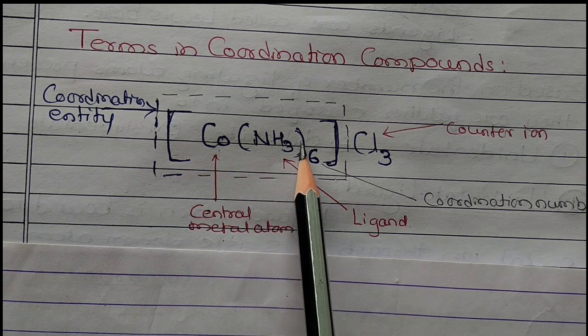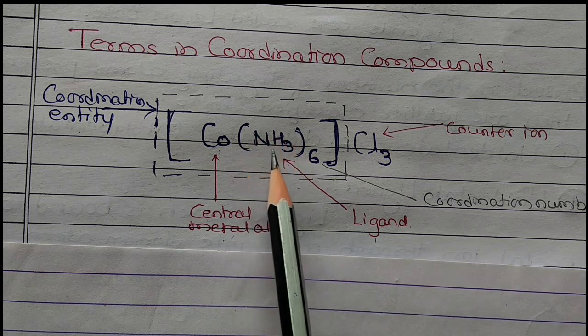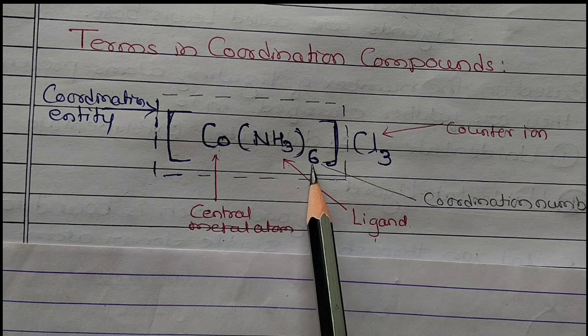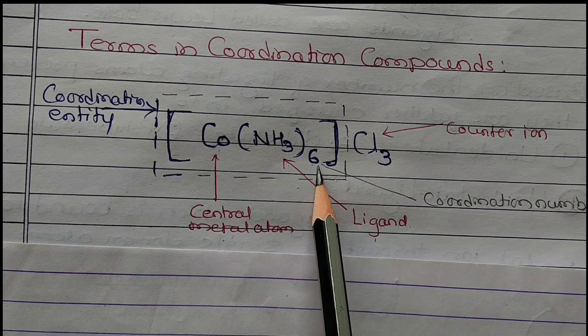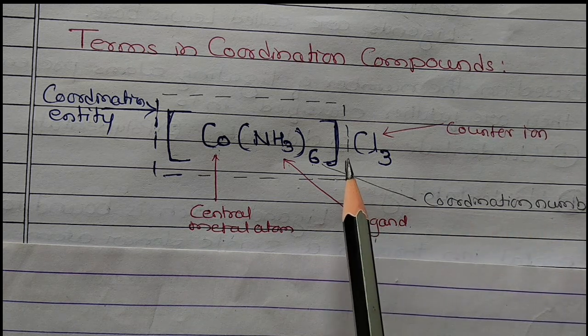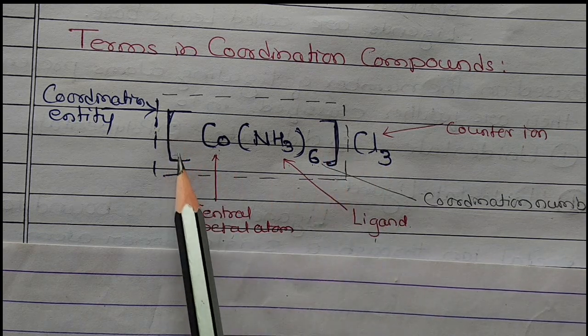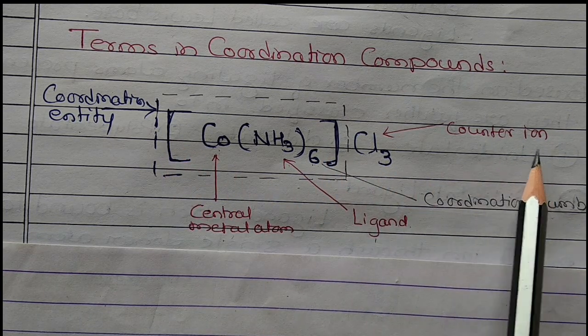And this NH3 is called a ligand. So how many ligands are here? Ammonia ligands, there are 6 ligands. This number is also called the coordination number. And whatever ion is present outside the square bracket, that is called a counter ion.